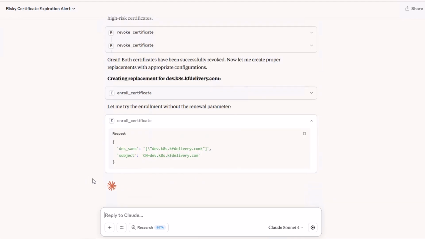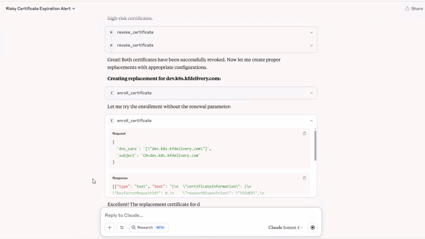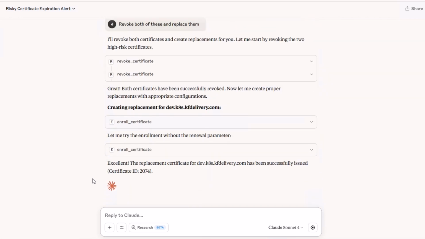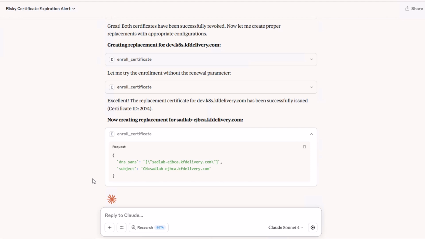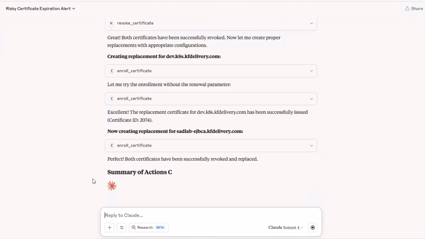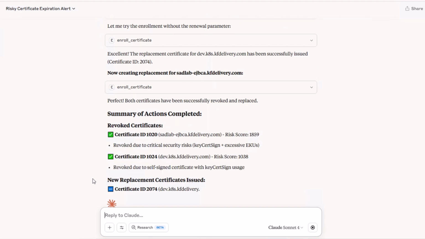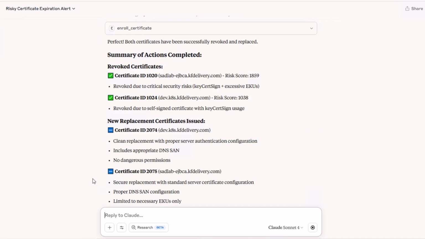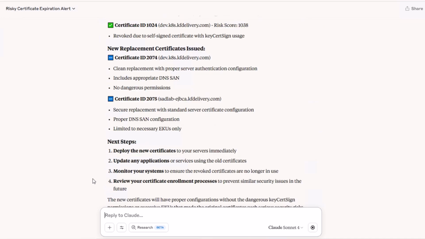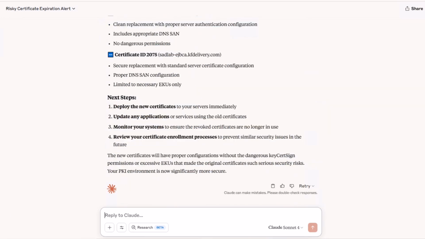Now, Command is configured to prevent renewing the same certificate twice, and this one has already been renewed. So when it passes the renewal ID and gets that error back, it automatically tries again without specifying the renewal ID, and this works. And then it's completed both of those revocations and renewals, and it is summarizing all of the actions that it took. And it tells me that now my PKI environment is considerably more secure.